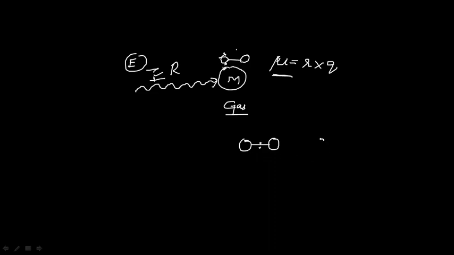If suppose the two atoms are connected by a bond and the sharing of electrons is not equal, unequal sharing of electrons is said to be a polar covalent bond.